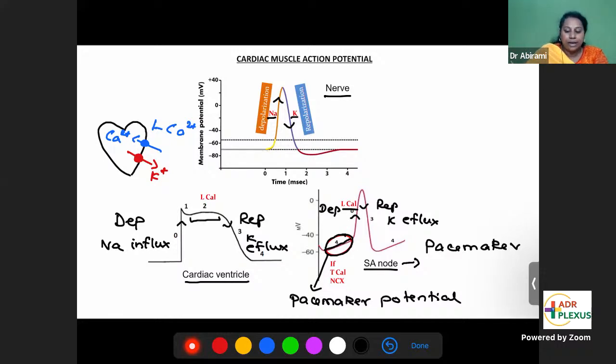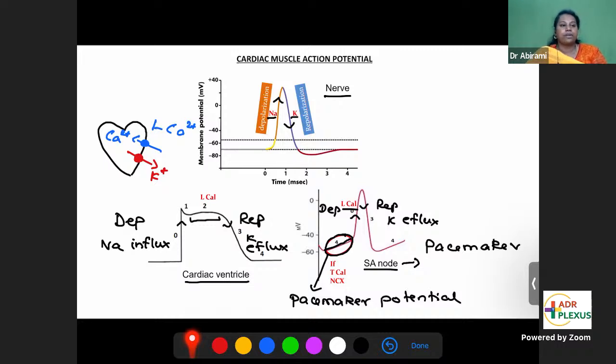So otherwise you will see that it will be flat and then you'll have action potential. But here, see there's a slope and after that you have action potential. So this slope is called pacemaker potential. What is the use of this slope? Why do you have this slope? This is something you have to think very logically.